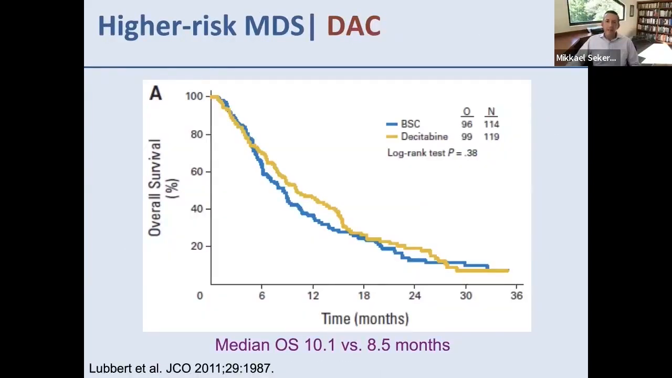These are data for decitabine, which aren't as impressive in supporting decitabine, though there are a lot of problems with this study. Median survival for those receiving decitabine, 10 months versus 8.5 months for best supportive care. We do believe that there are basic design flaws that led to these conclusions versus the azacitidine conclusions, and we do think that it's acceptable to treat patients with higher risk MDS with decitabine up front.